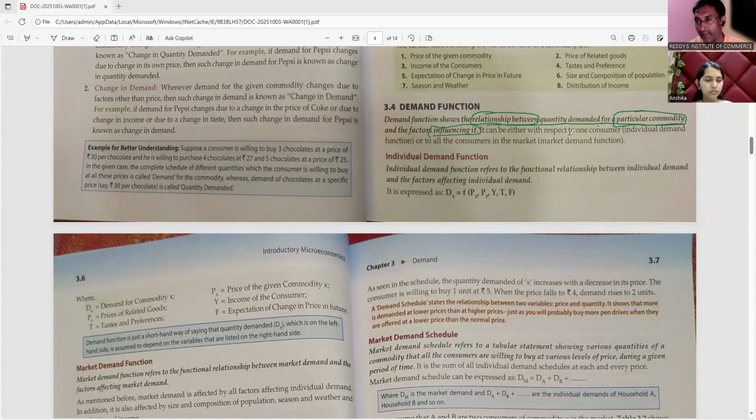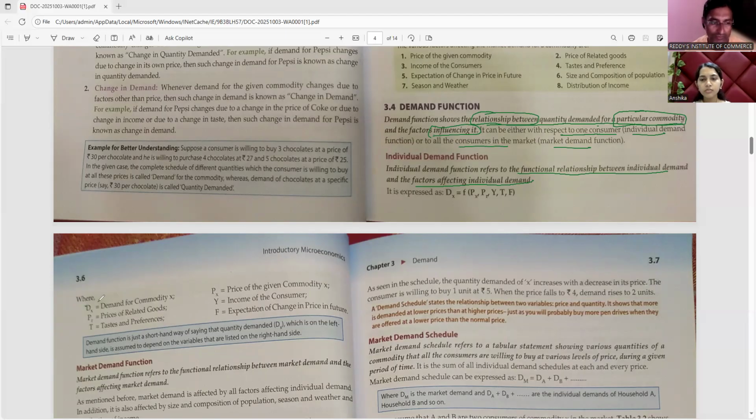It can be either with respect to one consumer, that is called individual demand, or for all the consumers, that is called market demand. Let's see how. Individual demand function refers to the functional relationship between individual demand and the factors affecting individual demand. Obviously, everything is individual, so the factors also become individual.